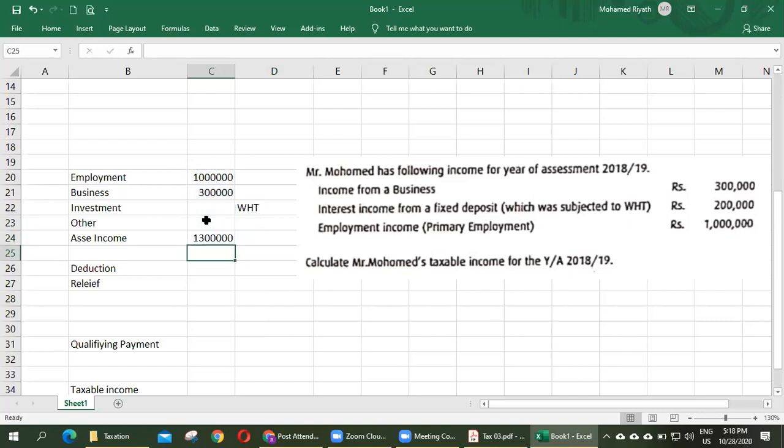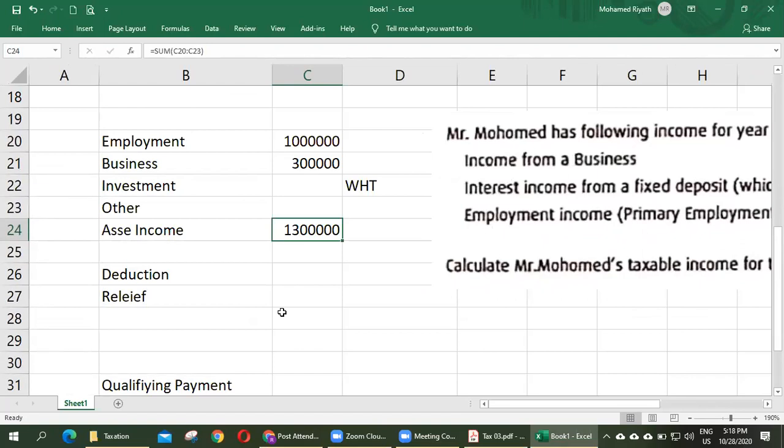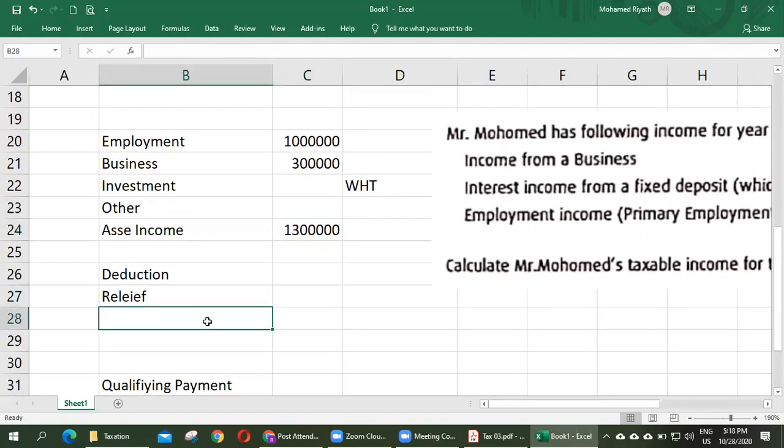Right, clear? Now his assessable income is 1.3 million. There are some different reliefs for him. Relief number one, employment relief.